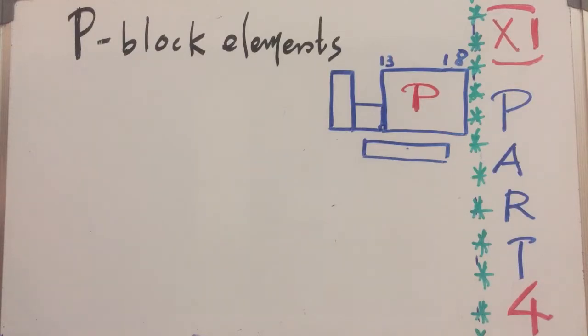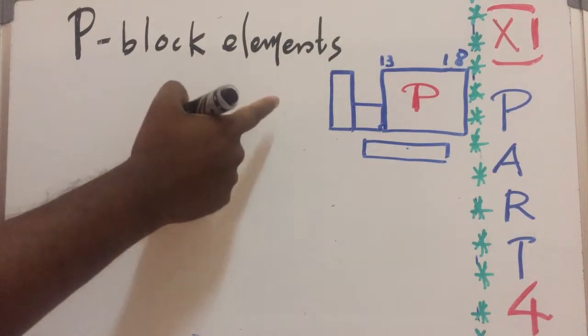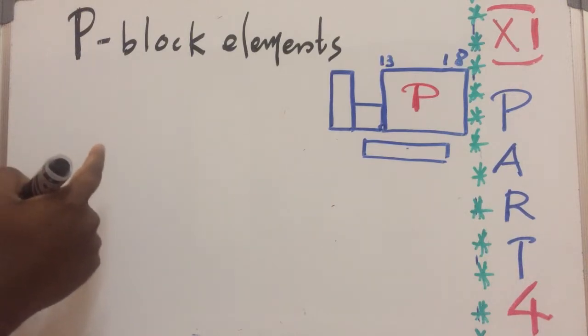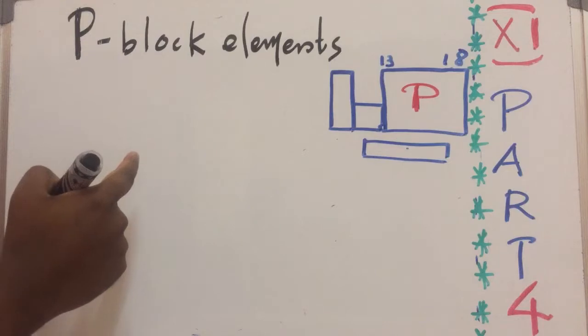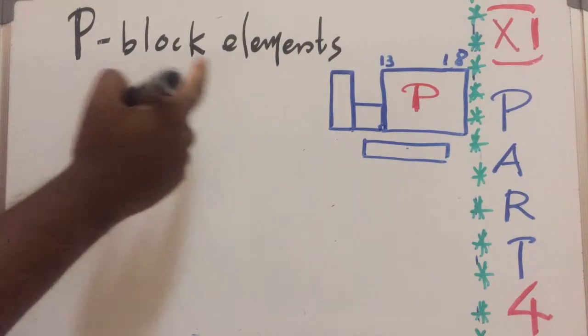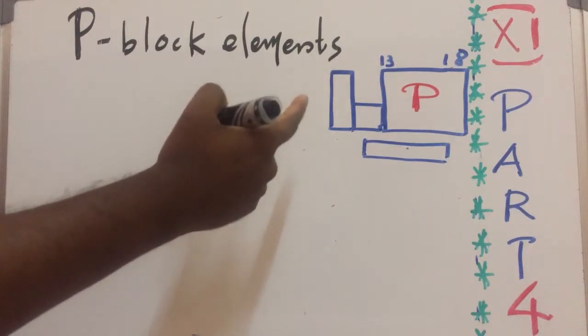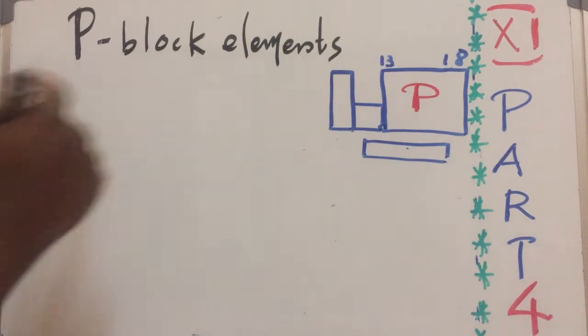Welcome to the new section of periodic classification of elements. In the previous section, we discussed s-block elements. The next topic is p-block elements. What are p-block elements? Elements in which the last electron in the electronic configuration enters the p orbital or p subshell are called p-block elements.